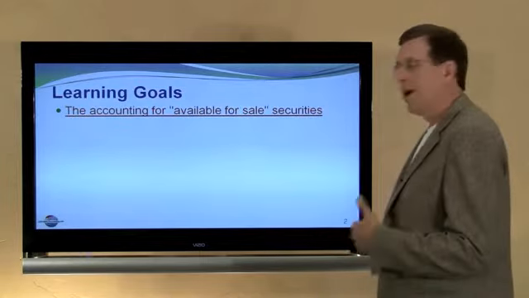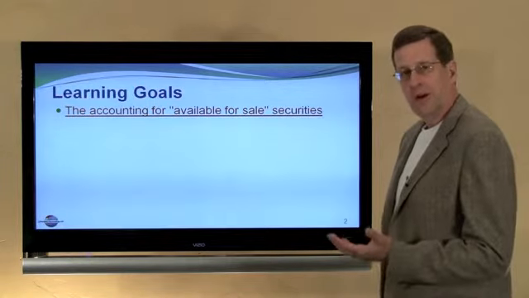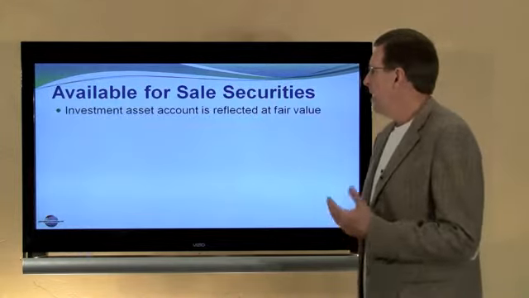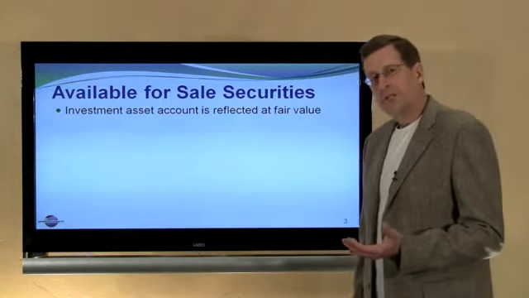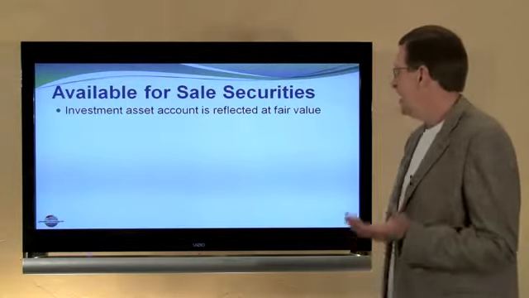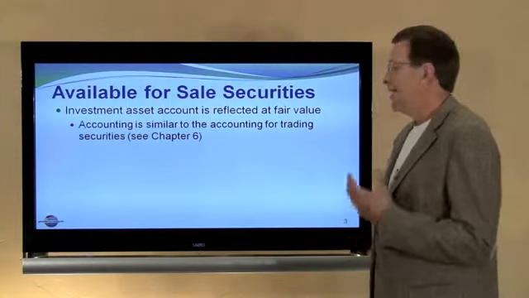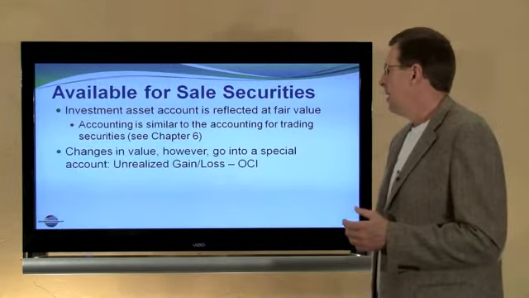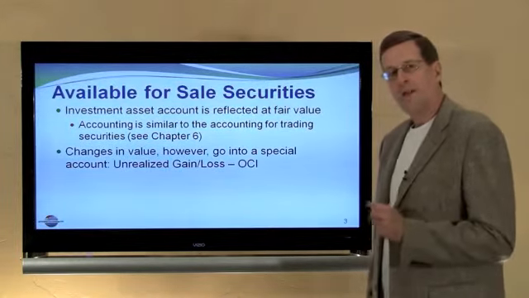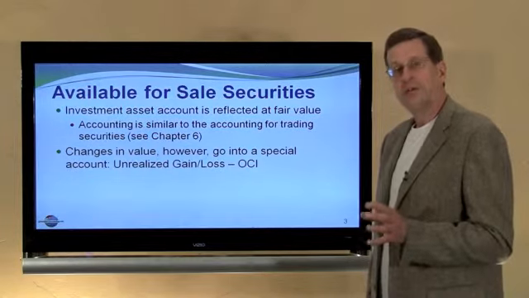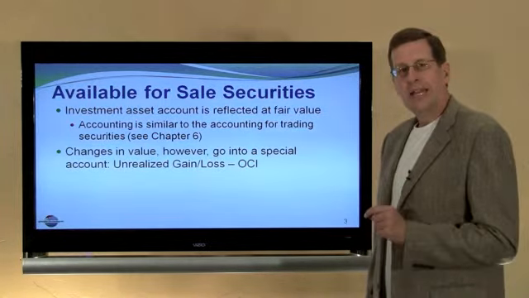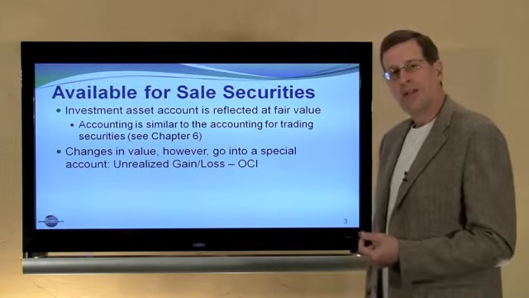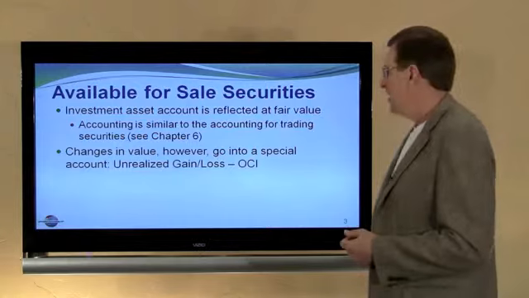In this module, we are going to look at the available for sale security category of investments and how to account for those. First of all, available for sale securities are reported on the balance sheet at their fair value. The accounting is very similar to trading securities that we looked at in Chapter 6. There's an important difference, however, and that is that changes in value in these investments, rather than going to operating income each period, go to a unique category of income called unrealized gains or losses, other comprehensive income.